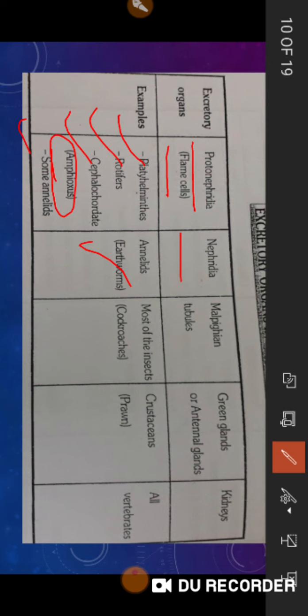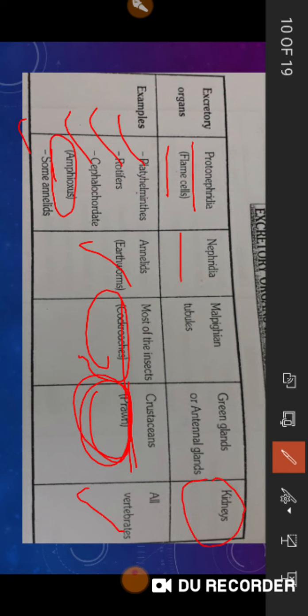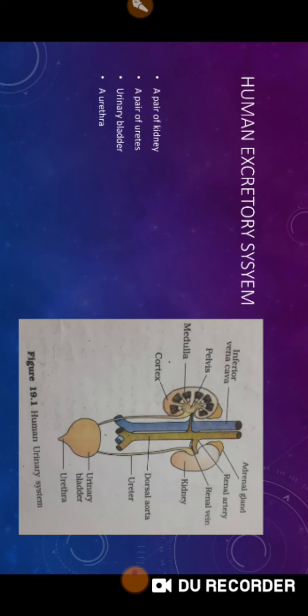Malpighian tubules are there in most insects like cockroaches. Green glands and antennal glands are there in crustaceans, especially prawns, and kidneys are there in all vertebrates, including chondrichthyes, osteichthyes, eels, amphibians, reptiles and mammals, right? So kidneys are there in all vertebrates. So this is a small chart.